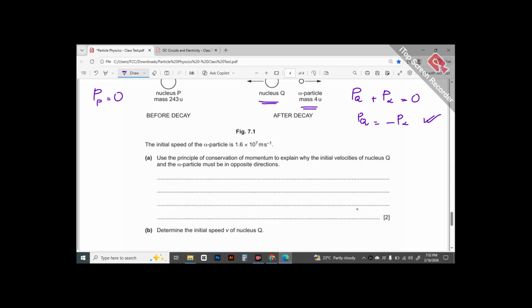So how are you going to phrase it? You would mention that momentum before collision is zero, and you are going to mention that this P is zero.